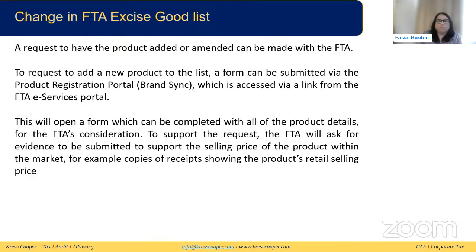So, if, for example, the product is being retailed at big retailers, there's a list given, which includes Choithrams, Lulu, Carrefour, Spinneys, Al Maya, the Union Coop, the Abu Dhabi Coop, Sharjah Coop. If they are being traded there, then you need to provide 3 retailer receipts from different retailers, and they should be valid within 3 months, and not very old receipts. And if the product is being retailed at retailers other than those, then you need to give as proof 5 retailer receipts for that.